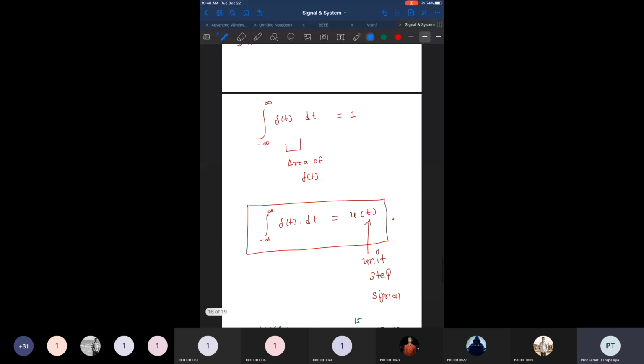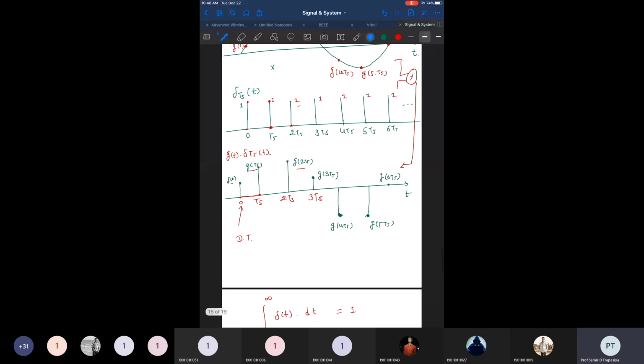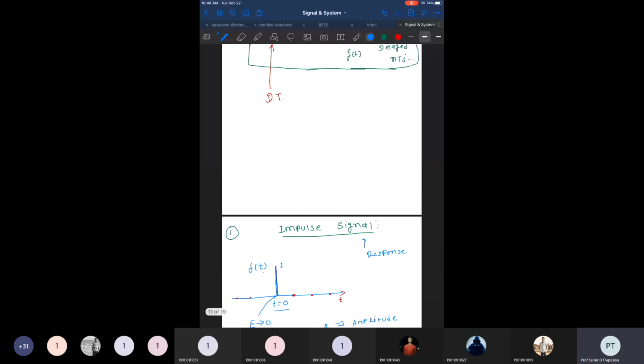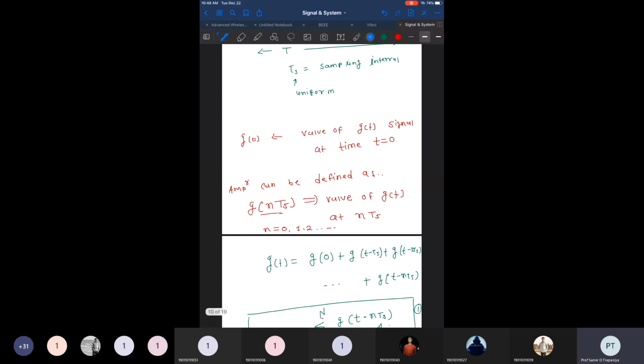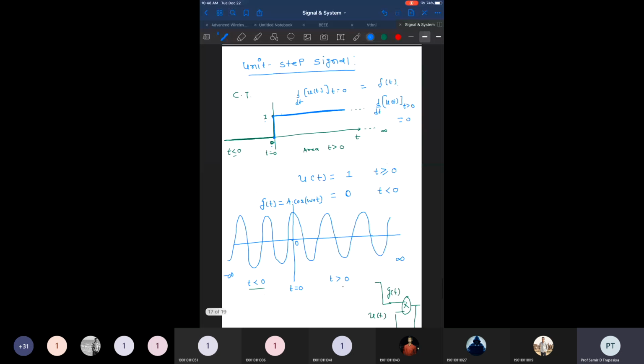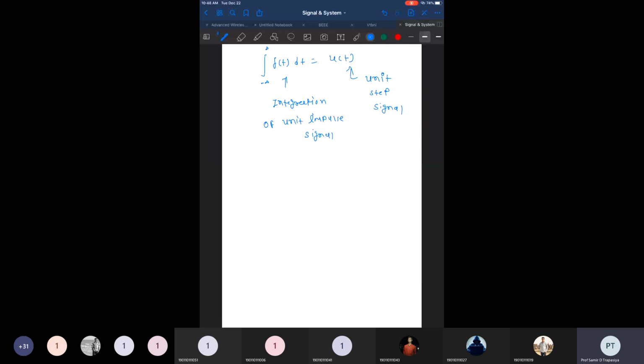Very interesting. Okay, now as we have discussed earlier, we will go one by one through all the signals. So we have discussed the unit impulse signal, then the unit step signal, and now we will discuss the third category of signal, known as the ramp signal.